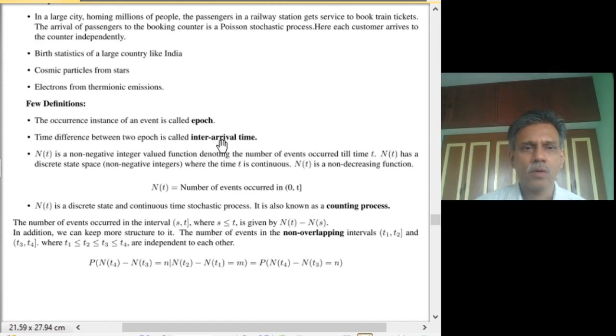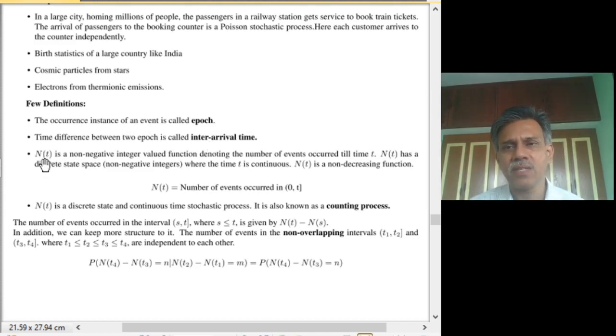So although we use the term arrivals, it need not correspond to arrival of customers. Even occurrence of events can also have this property, but this word arrivals is being used, so it has to be understood that it is the same as inter-event occurrence time.